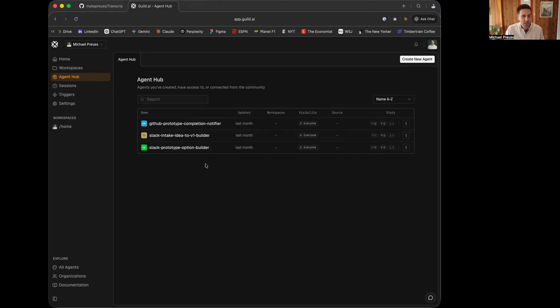Second, there's the builder, right here, prototype option builder. That one builds it. And third is the GitHub notifier. Super easy to build. I built the majority of it with the awesome MCP that Guild has in Codex. So let's pop out of there and let's start to see how it works.